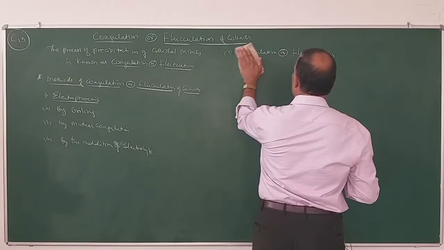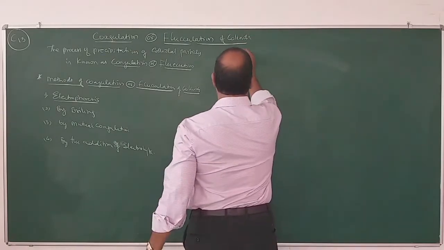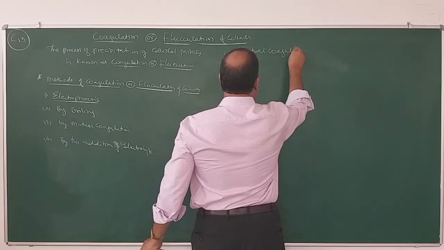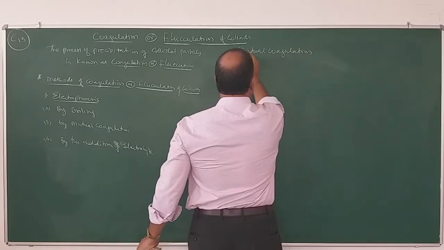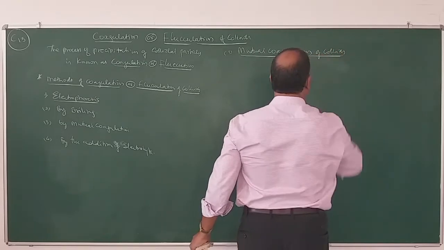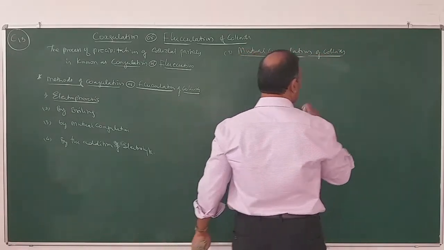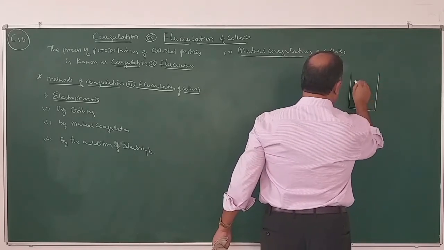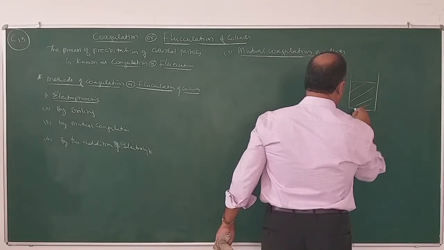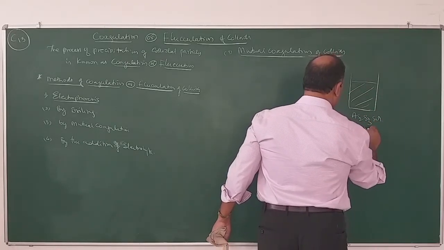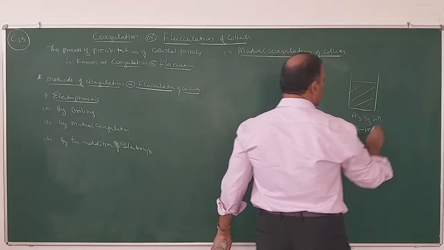So what is the third method? Mutual coagulation of colloids. So what is mutual coagulation? Say for example, here is arsenious sulfide salt. This is As2S3 salt. What is the nature of this salt? It is a negative salt.